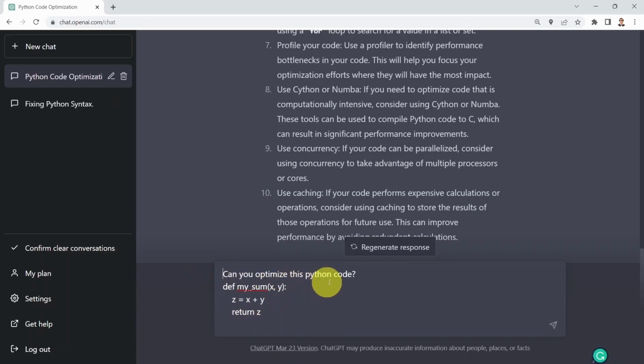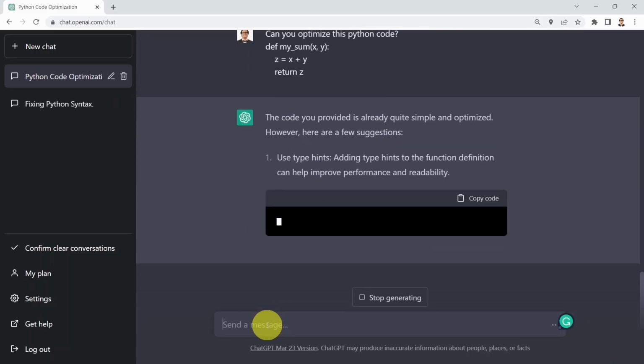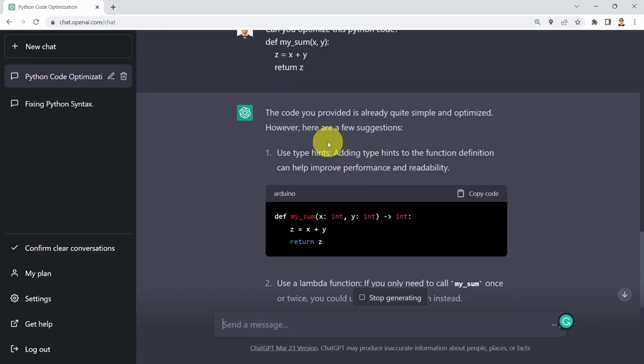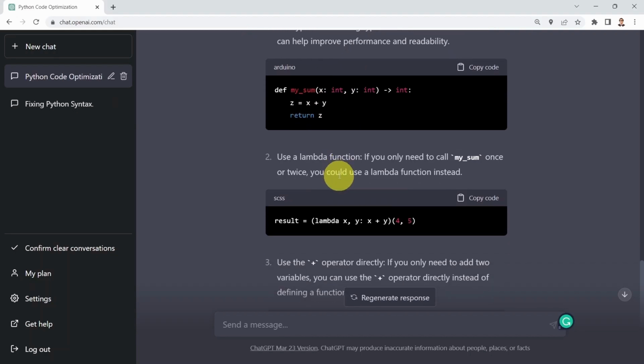I'm going to say, can you optimize this Python code for me? And here I simply have a function that just sums up two numbers together. You press enter, and it tells you, well, the code you provided is already quite simple and optimized, but you could add a few suggestions. First, you can use type hints. You can add type hints to the function definition, and that can help improve the performance and readability. So ChatGPT has been able to rewrite the code for you and add type hints in there. It also showed you another suggestion, which is using a lambda function instead.